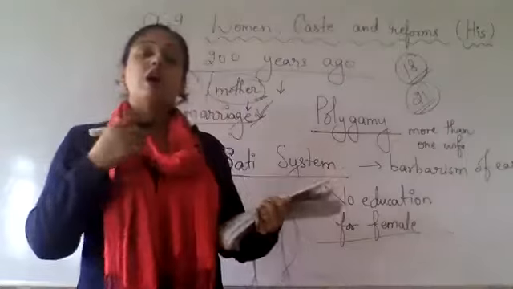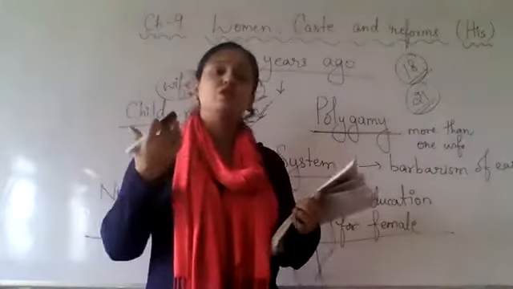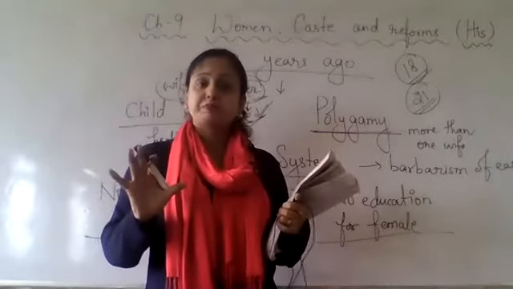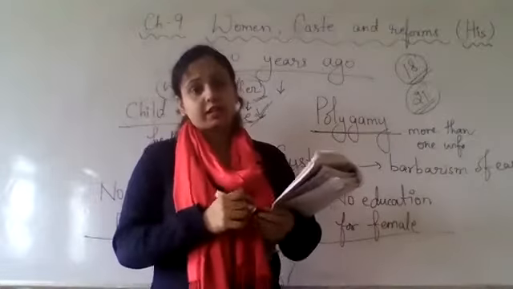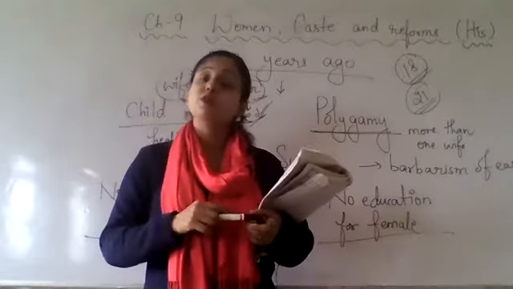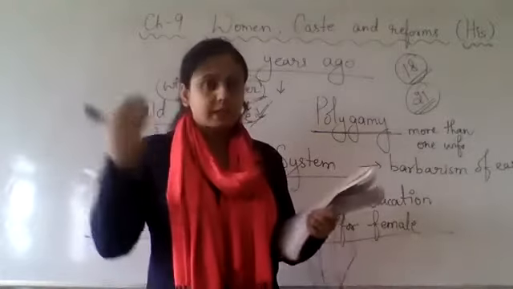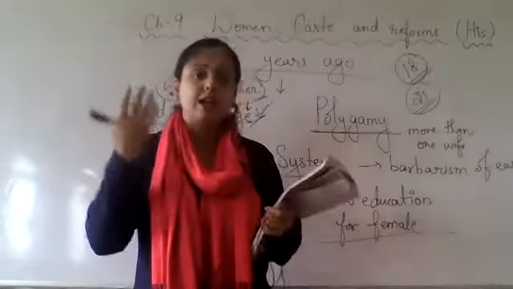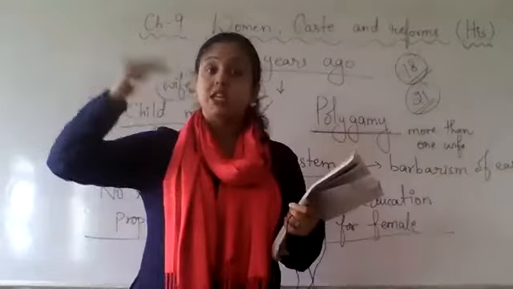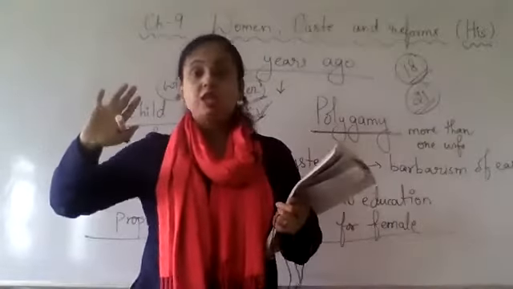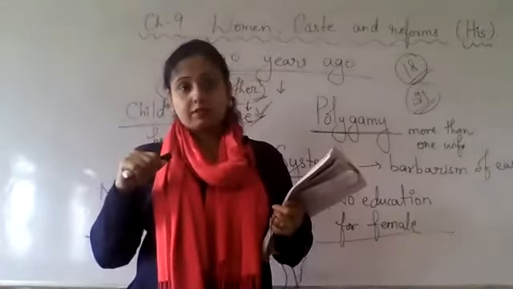The life of the dasis and the servants was very pathetic. So in that condition, the women were burning themselves or ending their lives themselves when their kings used to lose the kingdom, so that they could save themselves from being captured.